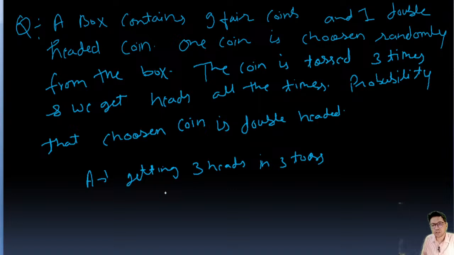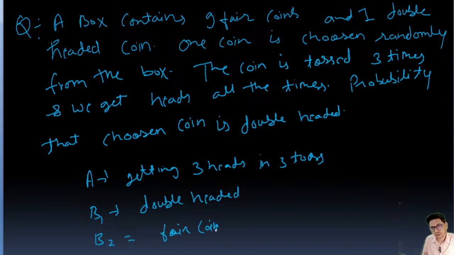So this is the value of A. And B1 is a double-headed coin, and B2 is a fair coin. So A is getting 3 heads in 3 tosses, B1 is double-headed coin, and B2 is fair coin.